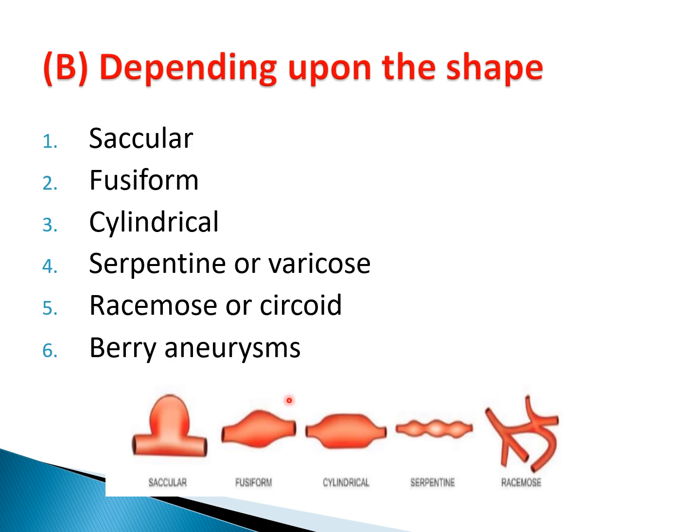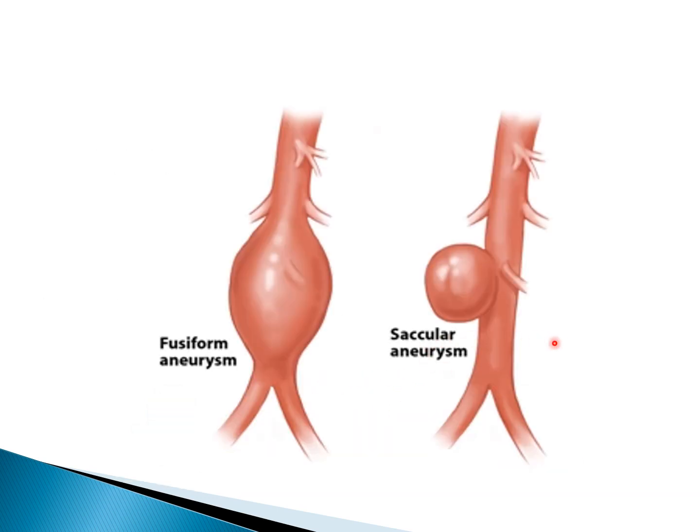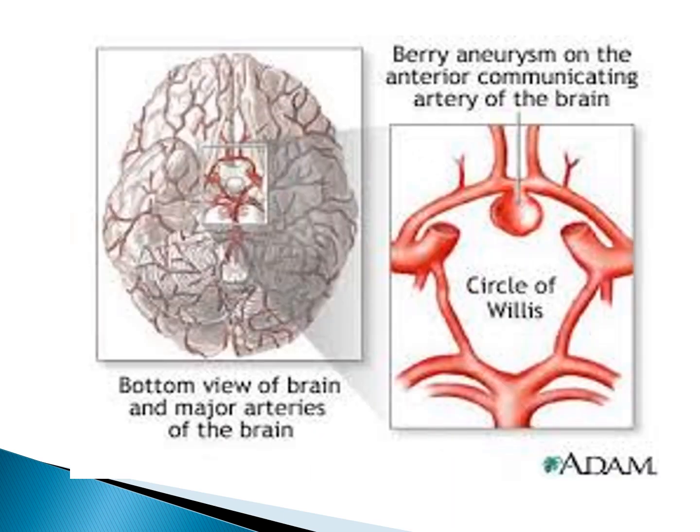And the last are the berry aneurysms, which you generally see as these are pictures of fusiform and saccular aneurysms. So these are the berry aneurysms which you see around the circle of Willis, small dilations in the base of the brain, which is seen in relation to the middle cerebral arteries.